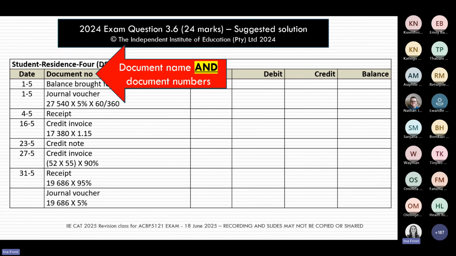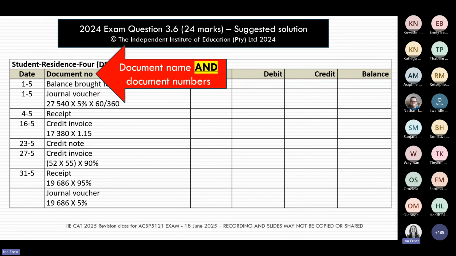Then the next column we're interested in in our debtors ledger is the document number column. Typically the heading says document number, but we are actually looking for document names and document numbers. So in your question, if they give you the document name and number, we are looking for both, and we will give you marks for both.